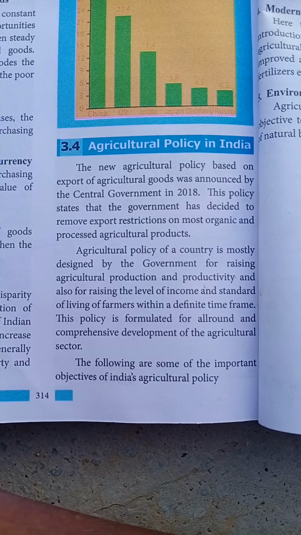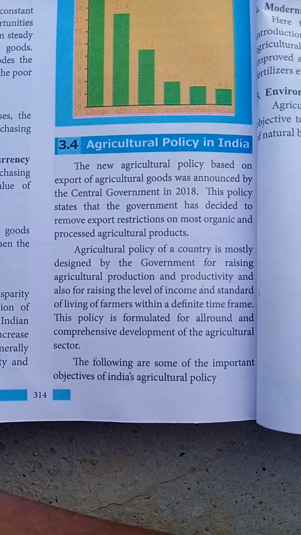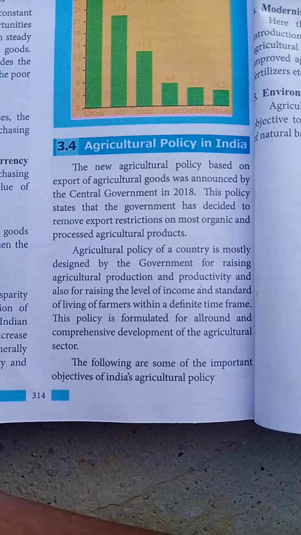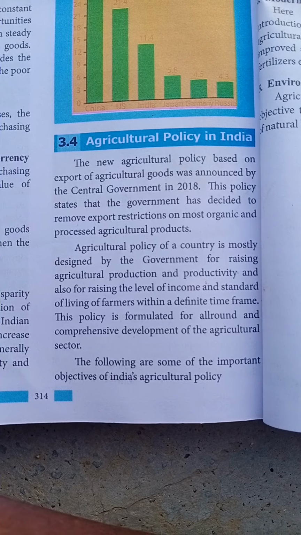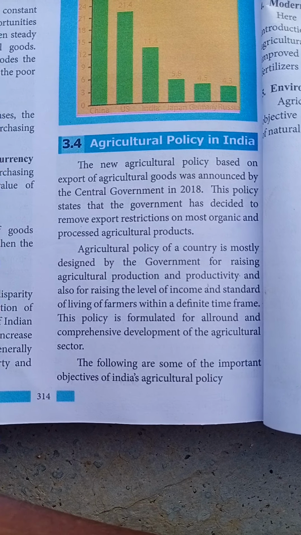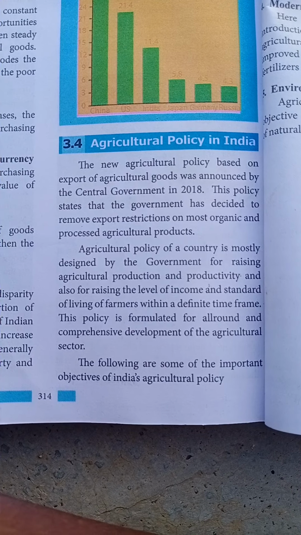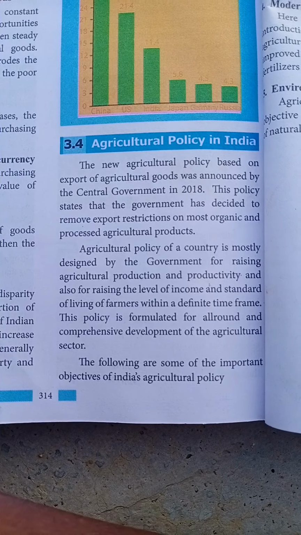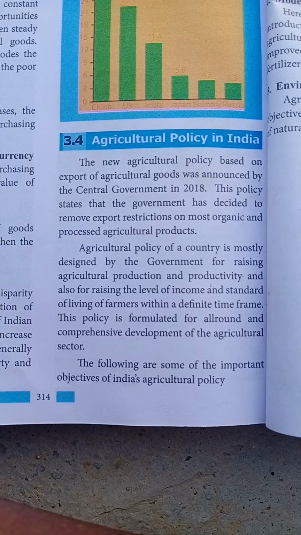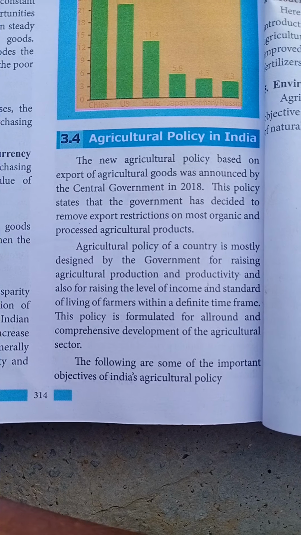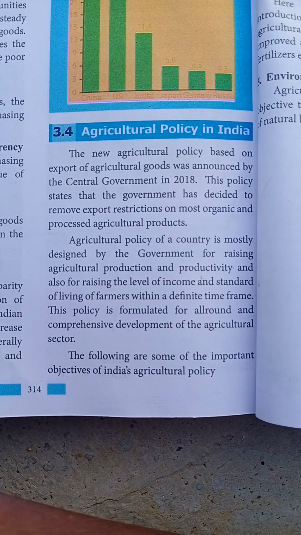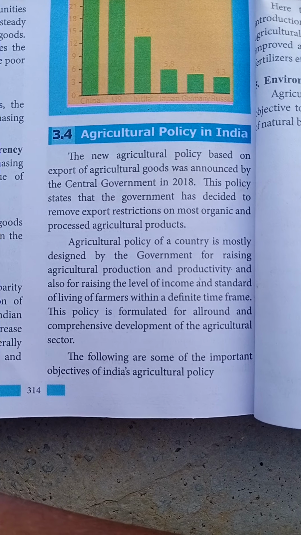So already we know that the father of our nation told that agriculture is the backbone of our country. Agriculture is the backbone of the economy, as nearly 75% of people depend upon agriculture. So Mahatma Gandhi told that agriculture is the backbone of our country. To improve agriculture, our central government implemented the new agriculture scheme in 2018 to export agriculture goods to foreign countries. For that purpose, it was introduced.